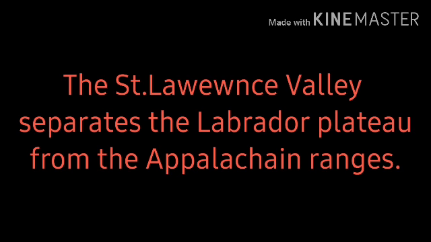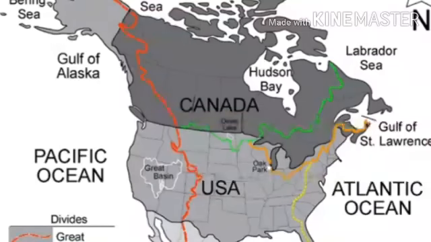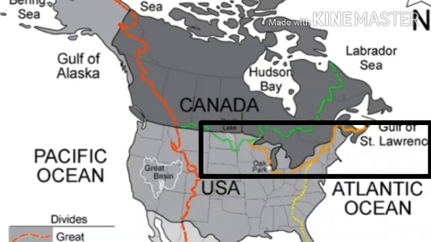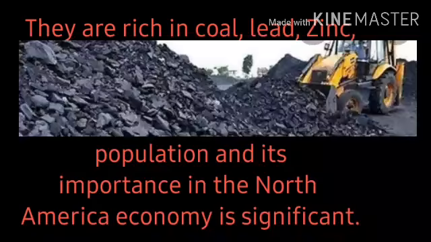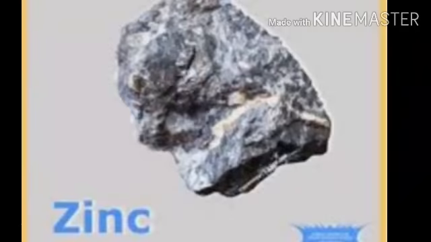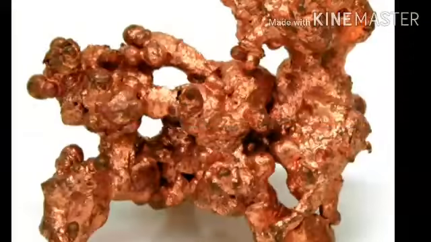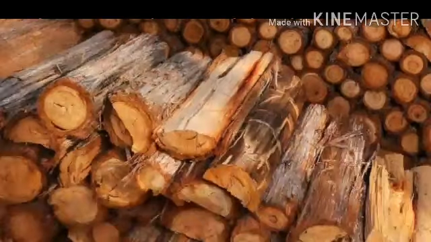The St. Lawrence Valley. Look at this map. The orange colored line is the St. Lawrence Valley's line. The St. Lawrence separates the Labrador Plateau from the Appalachian Ranges. They are rich in coal, lead, zinc, iron ore, copper, water power and wood.